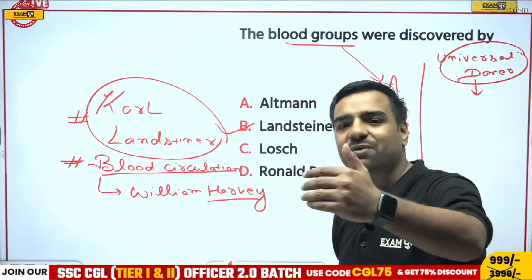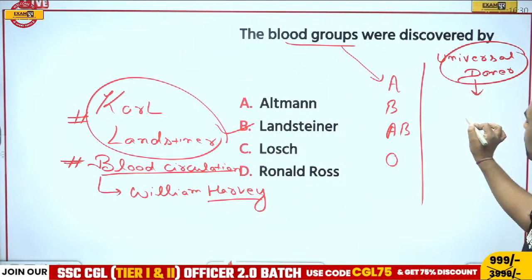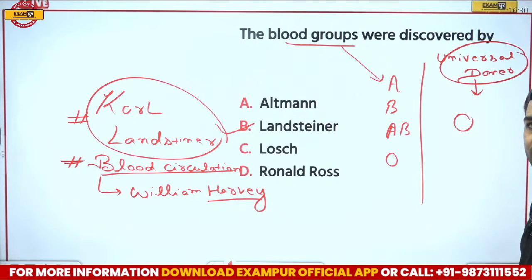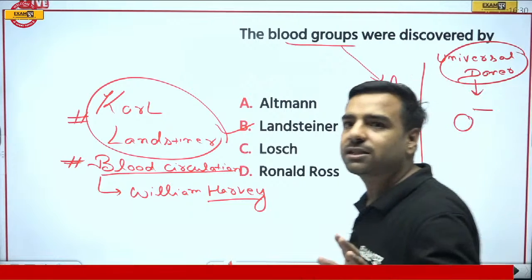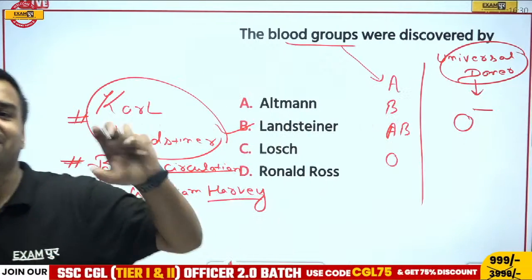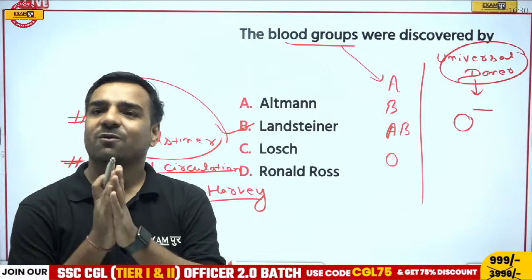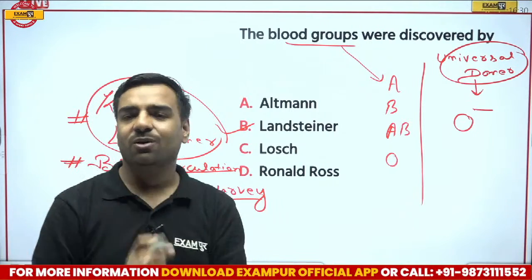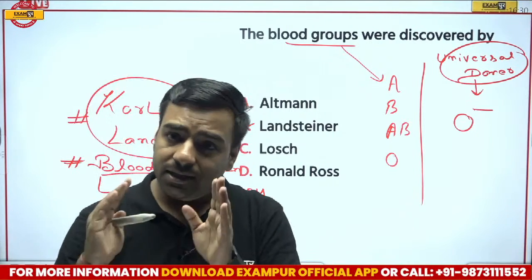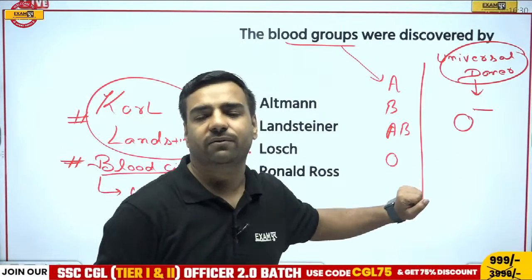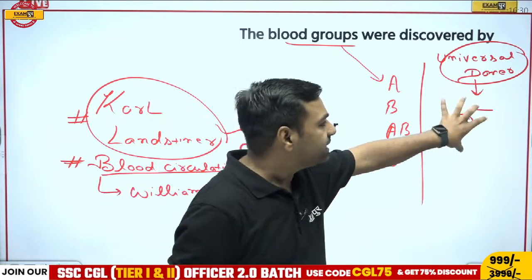I thought some of you would be giving the answer. Actually, universal donor is not O. Universal donor is actually O negative. Please remember this part. Yes, Sudeep is the one who has given that answer, which I wanted to ask. Very good, Sudeep. And everyone, I know all of you have given the correct answer, but the perfect answer would be O negative. Now, why I wanted this answer?